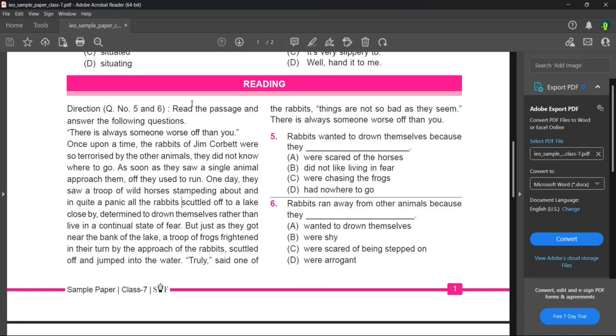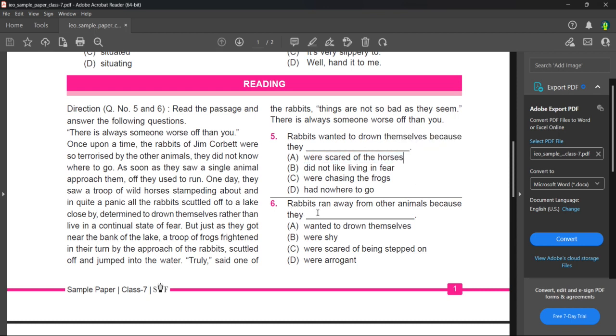Now there are two questions linked to the passage. Let's discuss it. Rabbits wanted to drown themselves because they were scared of the horses, they did not like living in fear, chasing the frogs, or had nowhere to go. Had nowhere to go is a wrong option, and chasing the frogs is a wrong option. Did not like living in fear is also not the answer. Were scared of the horses is the correct answer. You can see that one day they saw a troop of wild horses stampeding about in quite a panic, and all the rabbits scuttled off to a lake close by. In this sentence you can know that the wild horses are stampeding about the rabbits. So were scared of the horses is the correct answer.